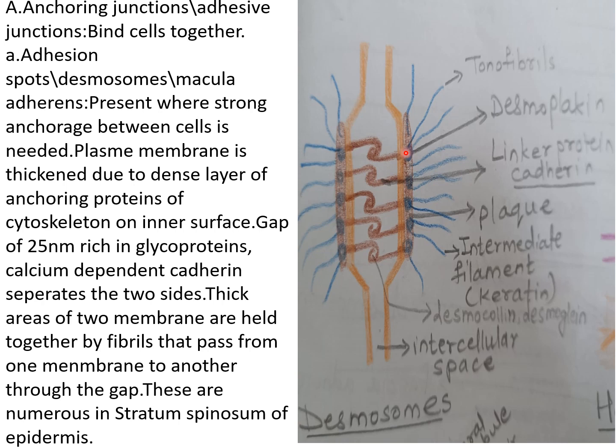Such type of junction, that is desmosomes, is present in the stratum spinosum of the epidermis. As we all know, the epidermis is made up of 5 layers, among which the stratum spinosum has a cell junction known as desmosome. It is attached to the underlying stratum basale and overlying stratum granulosum by desmosomes, which gives it a spine-like appearance. Such type of junctions are present where strong anchorage between the cells is needed.